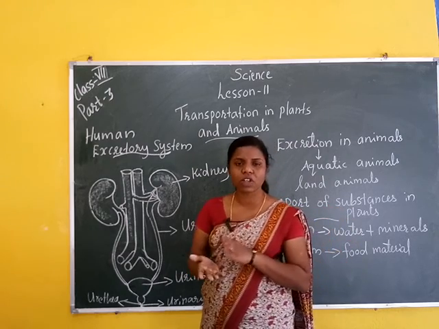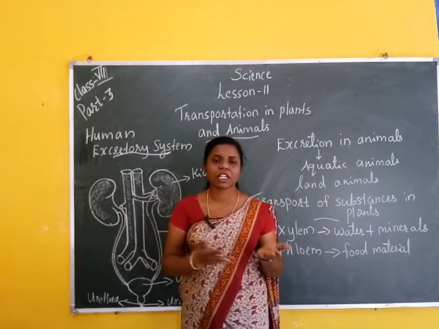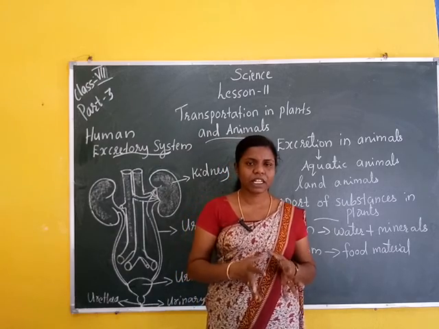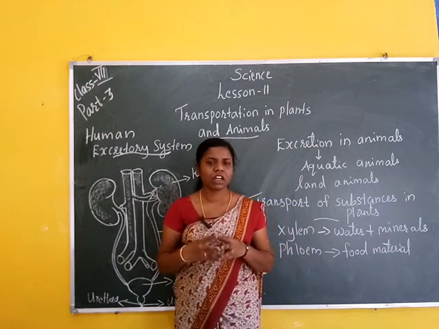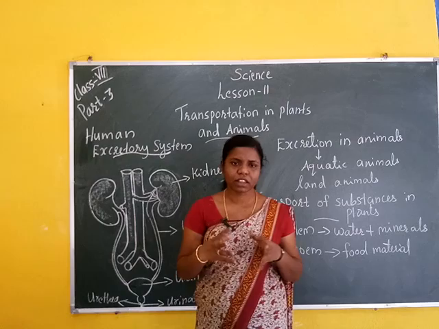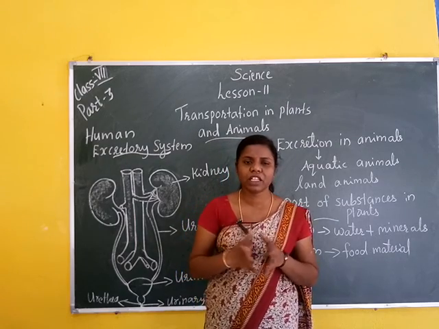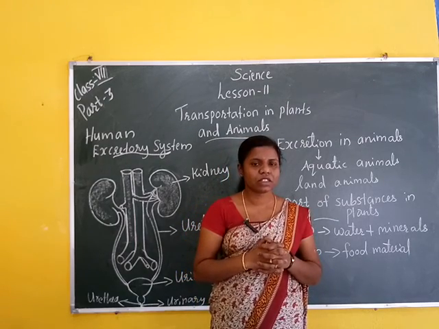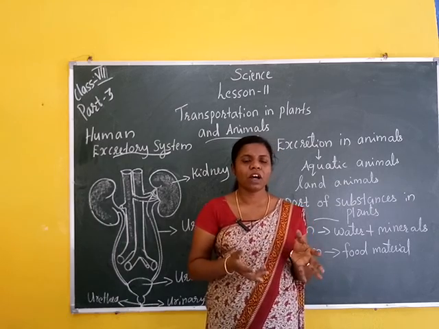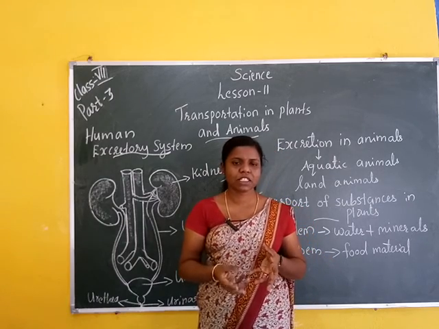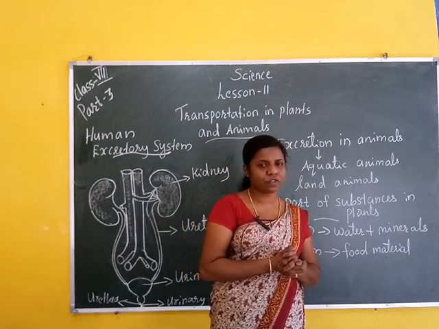Arteries carry oxygen-rich blood, veins carry carbon dioxide-rich blood. The function of capillaries is to join arteries and veins together, and they pass substances to the different parts of the body.